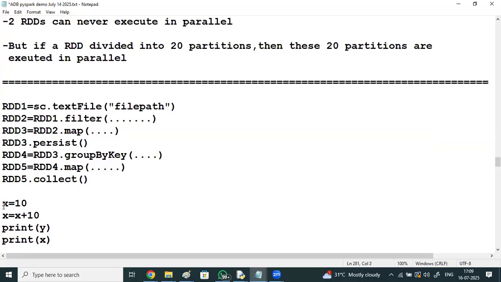Then first the old x will be removed from memory and a new x will be created. You cannot have two x's. In that way it is immutable. Okay, now got it. Because the system internally treats it as a new transformation, a new RDD. Even though you mention RDD2 instead of RDD3, the system will think of it as a new RDD internally. Okay.